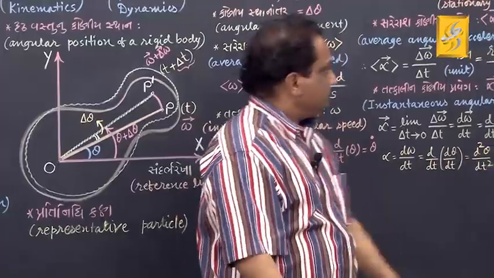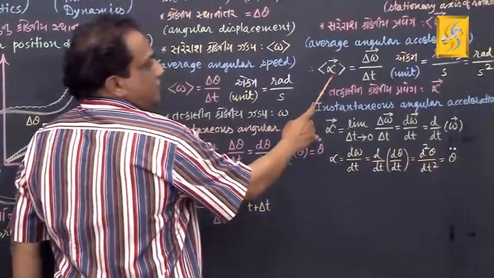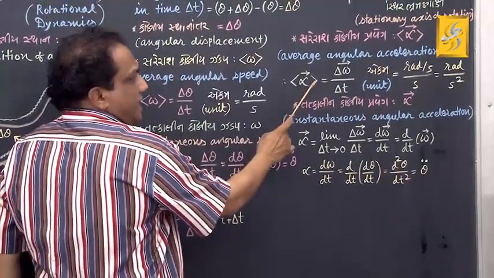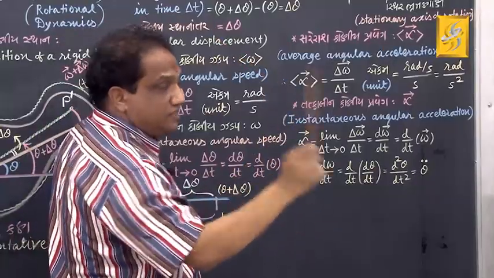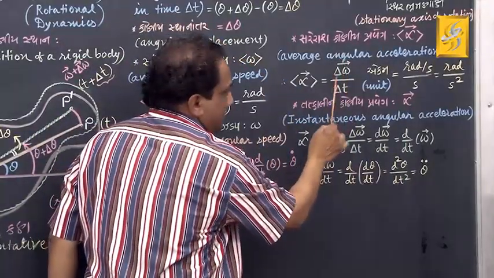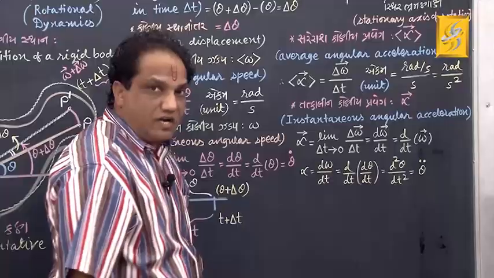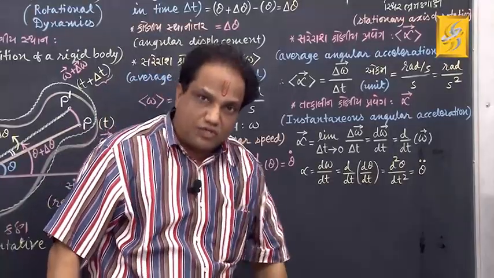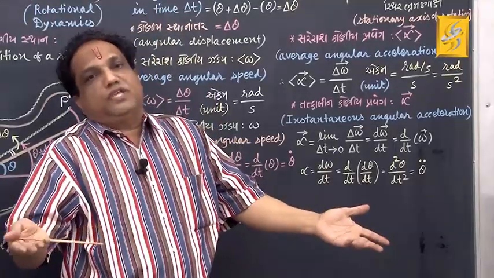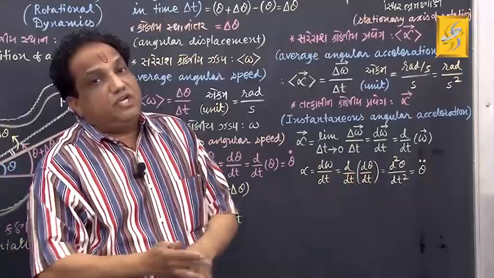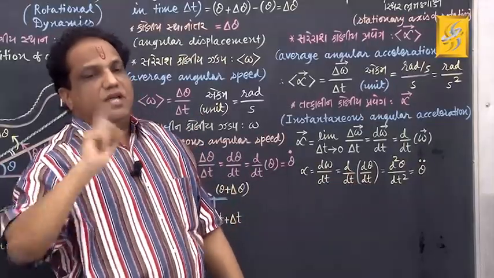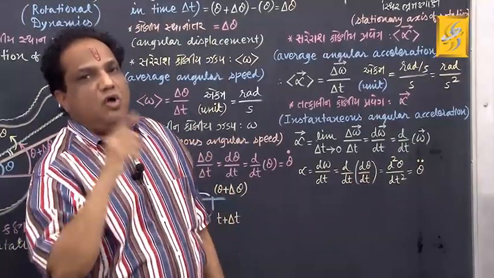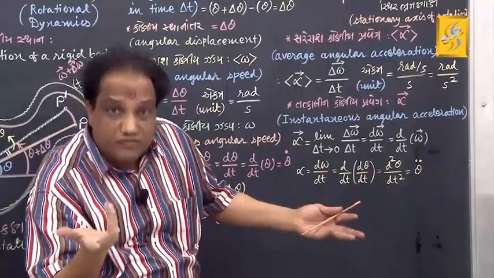Simple? Fine. What about the direction of angular acceleration? The direction of angular acceleration is in the direction of vector delta omega. But what do you mean by vector delta omega? Change in angular velocity. Now, change in angular velocity in practice may take place in two different ways. Either angular velocity may increase with time or angular velocity may decrease with time.